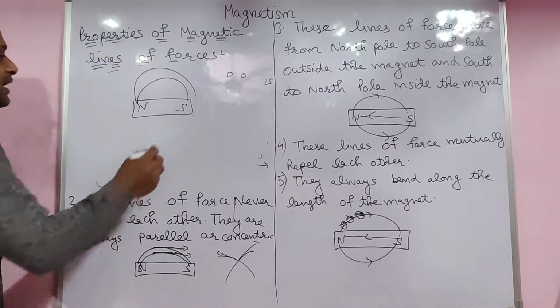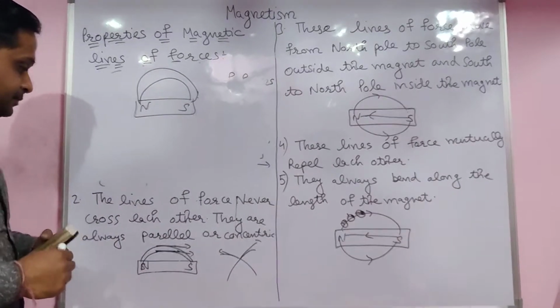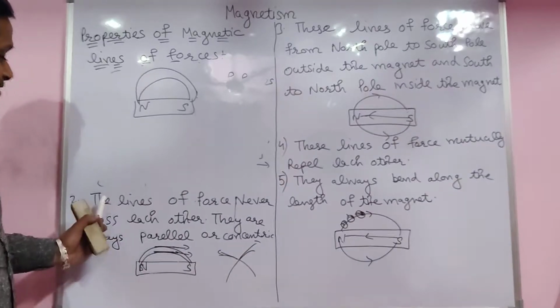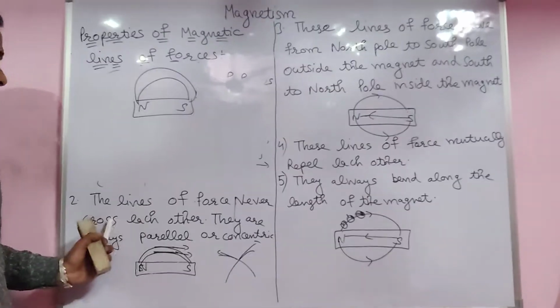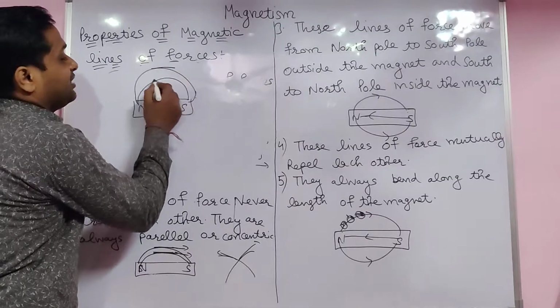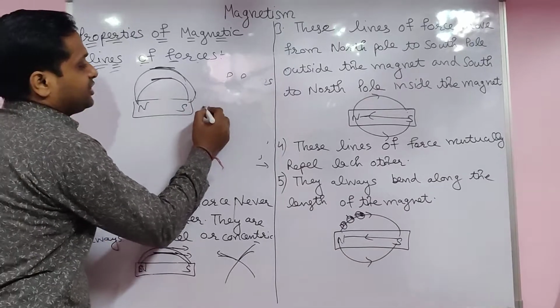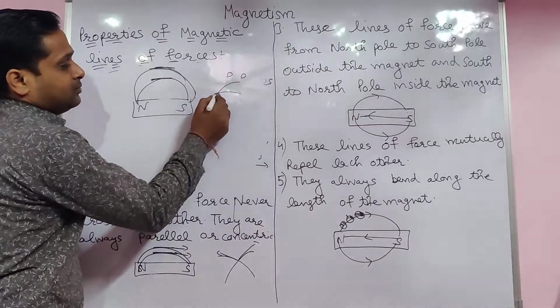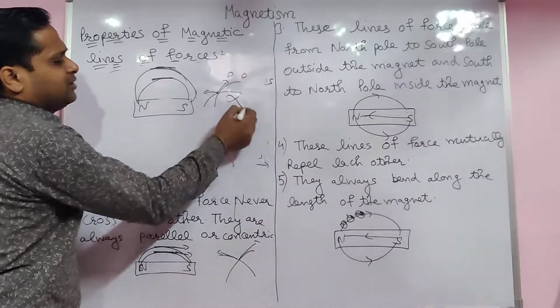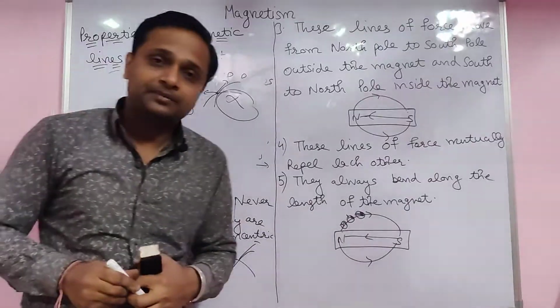Never cross each other. The lines of forces never cross each other and they are always parallel. See there, parallel only. If they cross each other, they are not parallel. But two directions at one point is not possible, so this case is not possible. Never cross each other. Always parallel.